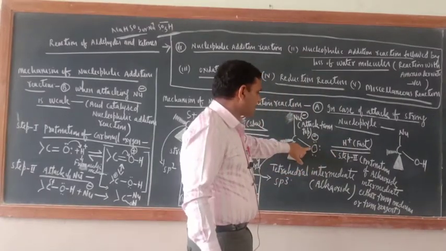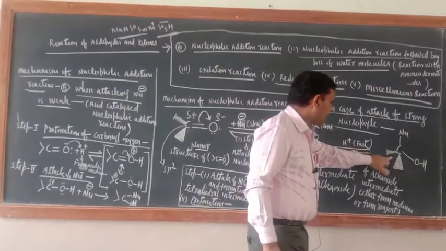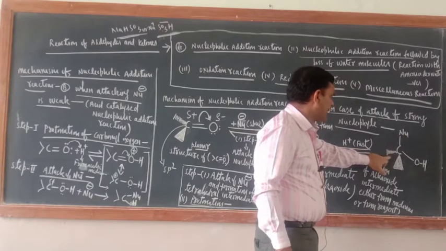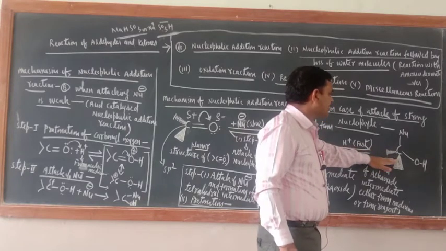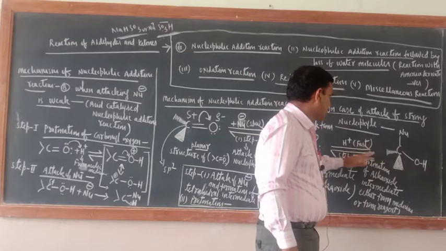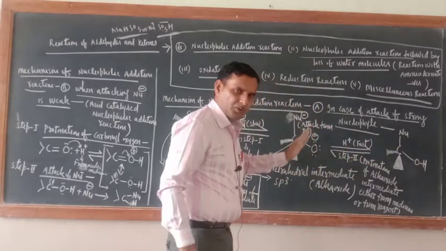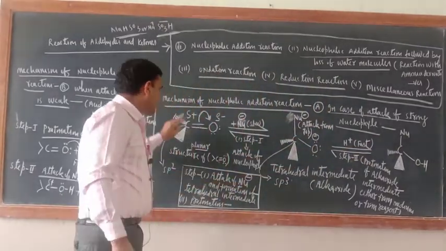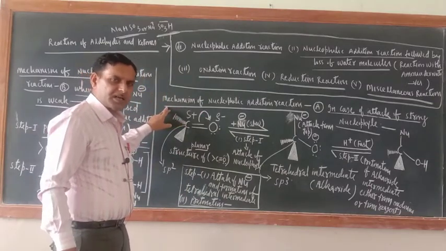So now when this oxygen is protonated, you will get this kind of structure. This is the end structure, the result of the second step, that is the protonation of oxygen. So basically in this case, how many steps are there? Two steps.